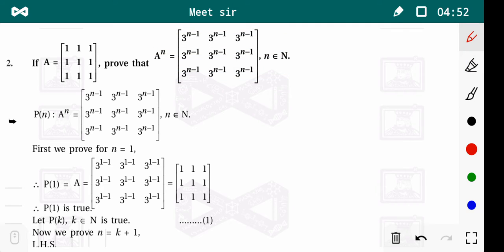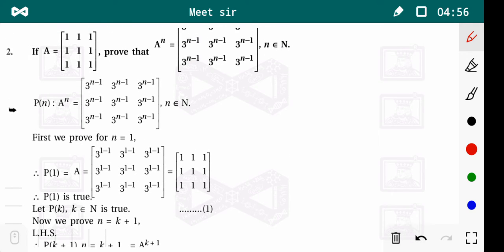First of all we put n equal to 1 on both sides. Now what is P of 1? Here all entries are 3 raised to 1 minus 1, that is 3^0, which is 1. That is, A^1 is A, which is proved.